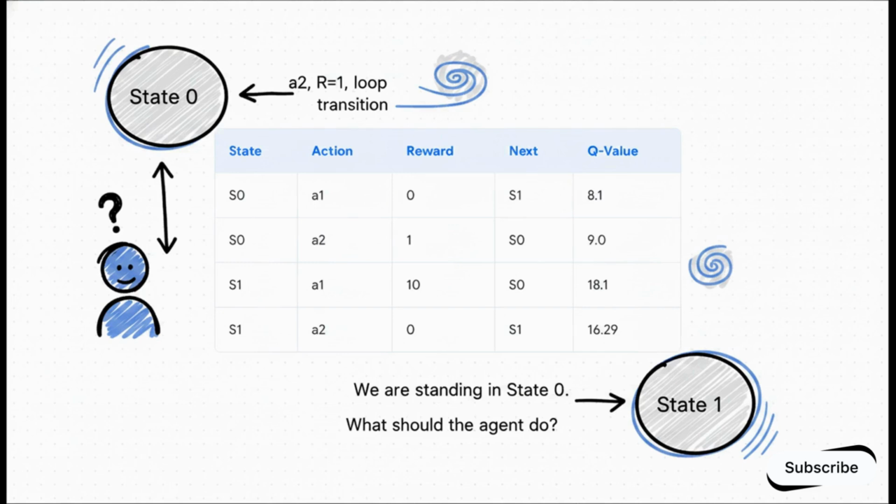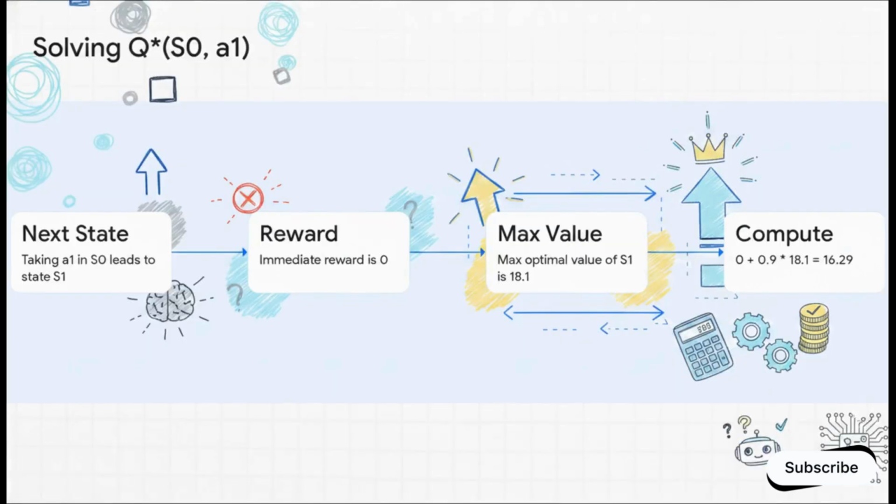But if we take action 1, we get an immediate reward of 0, but we transition over to state 1. So what should our AI agent actually do here? Let's just walk through these 4 steps dynamically. If the agent decides to take action 1, step 1, it identifies the next state, which is S1. Step 2, the immediate reward is 0. Step 3, it evaluates the maximum optimal value of that next state, S1.